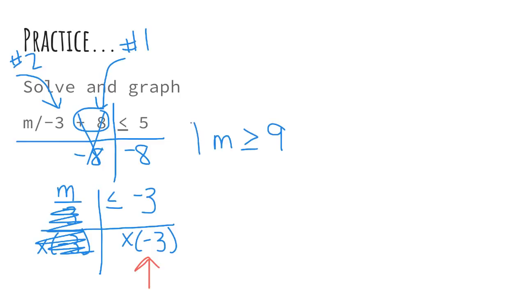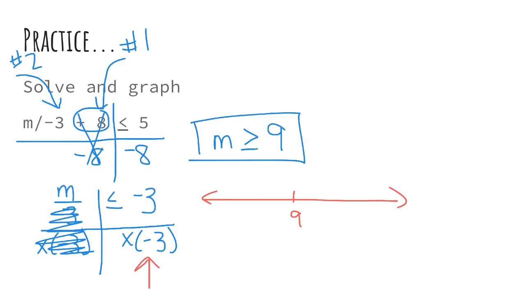So here's my answer. Let's go ahead and graph it. 9 in the center, 10 on top, 8 on the bottom. I'm going to fill this in because it could be 9. In fact, I want everything greater than and including 9, so I would shade this direction.